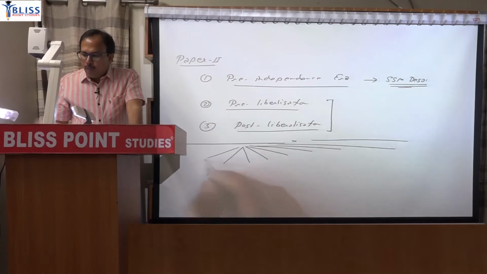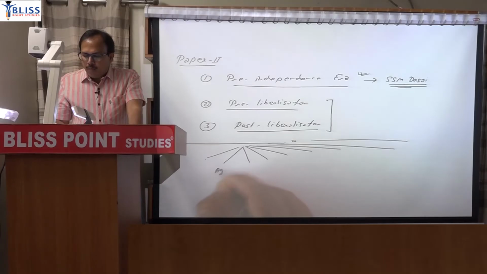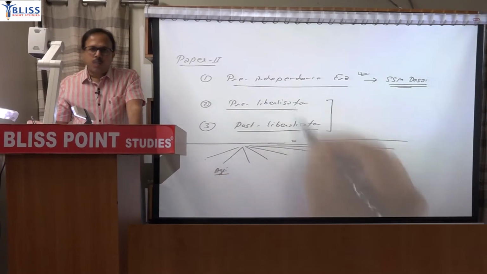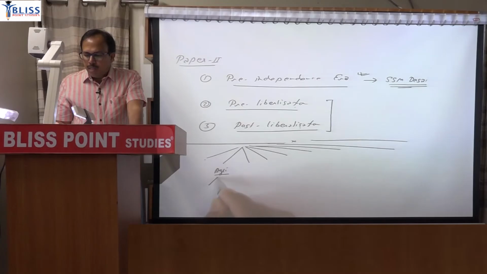Like one topic will be your pre-independence era. The second topic is, say for example, agriculture. So when you read agriculture, you have to cover pre-liberalization as well as post-liberalization. So read agriculture in totality. What are the various topics asked from agriculture?